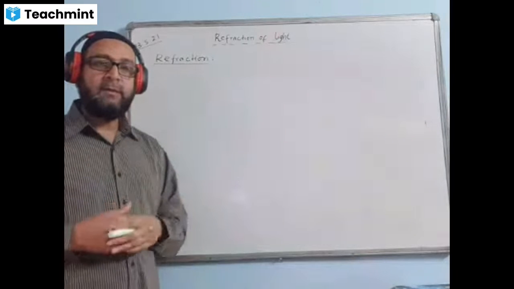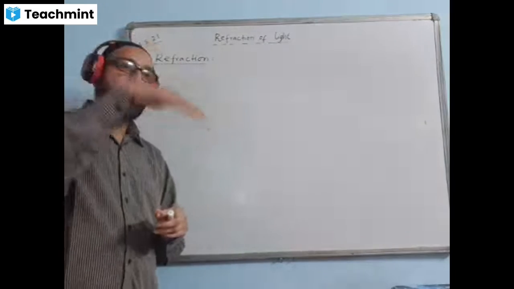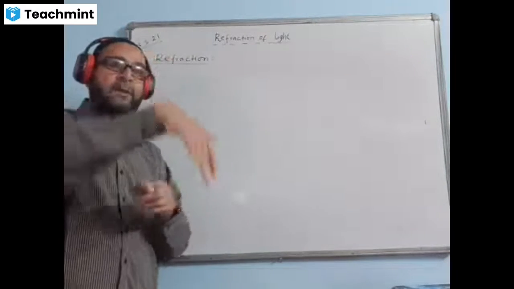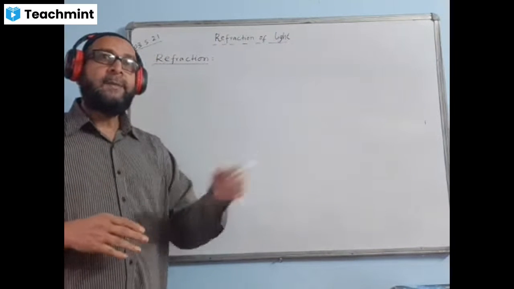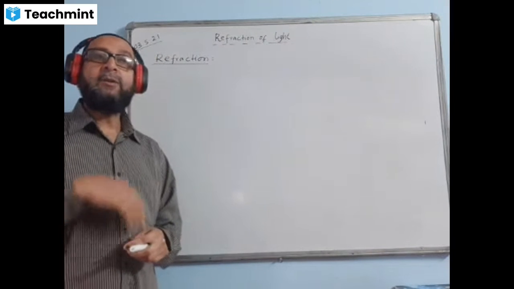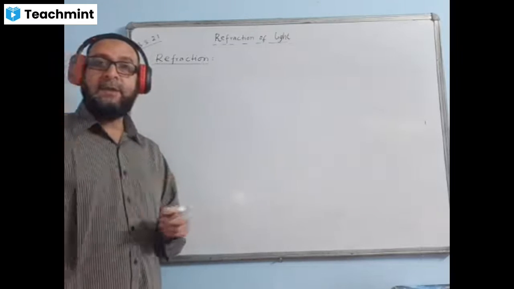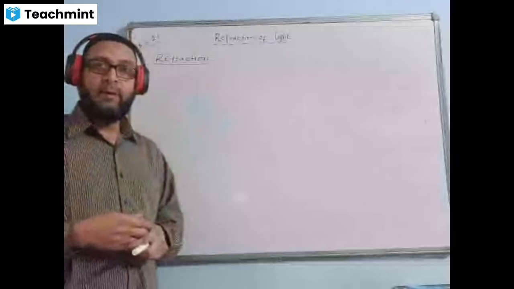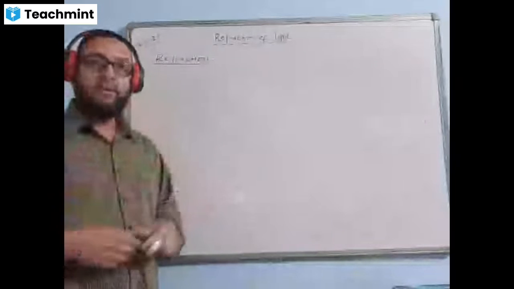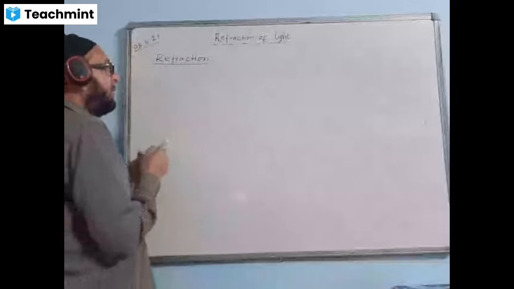It will move faster. For example, when a ray of light travels from air to glass, suddenly the speed is slowing down, so it bends towards the normal. So it will be bending this side because the speed is decreasing in glass. And on the other hand, when the ray of light travels from glass to the air, the speed is increasing in the air. So it will be bending away from the normal. I'll talk about the diagram later on.